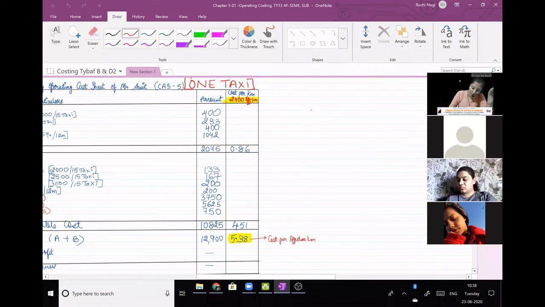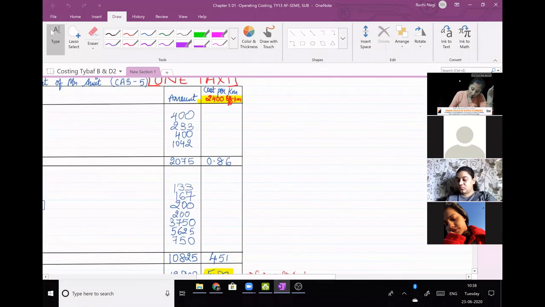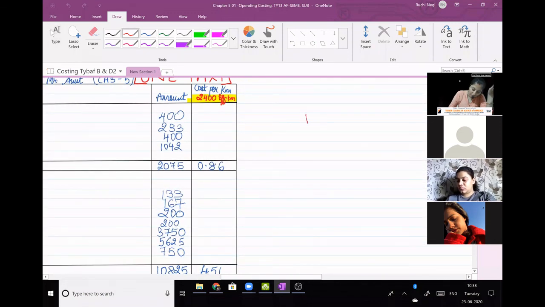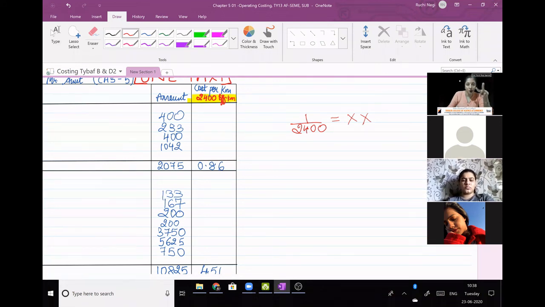So what you do on calci is type whatever I'm saying. Type on calci 1 upon 2400. This is my denominator, 2400. So type on calci 1 divided by 2400. Press the equal to sign. And then press the multiplication sign 2 times. I repeat, press the equal to sign and then press the multiplication sign 2 times.